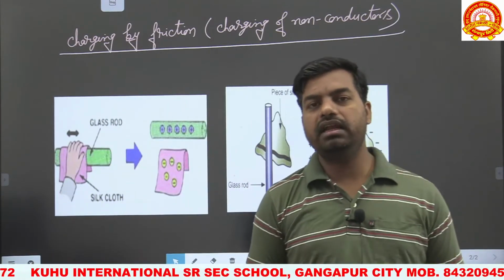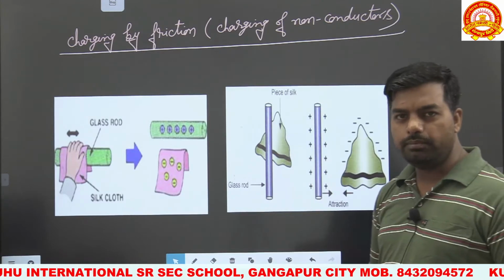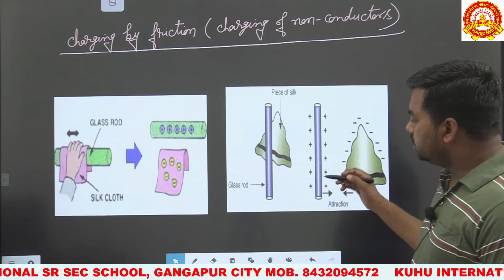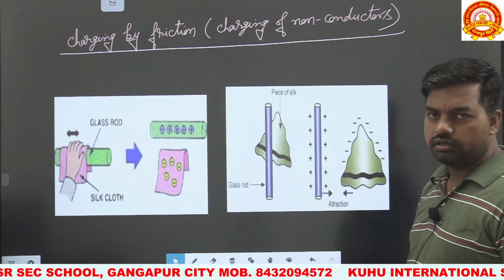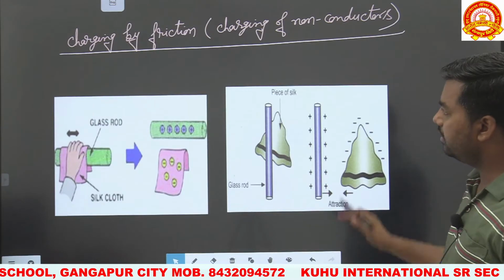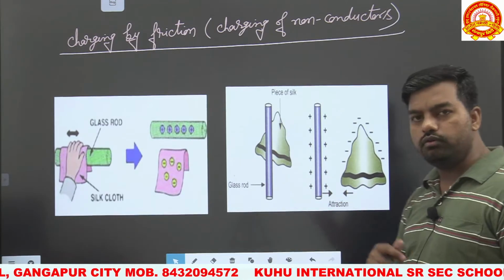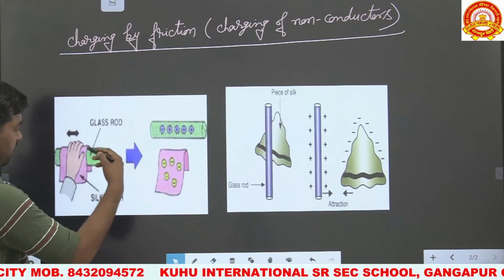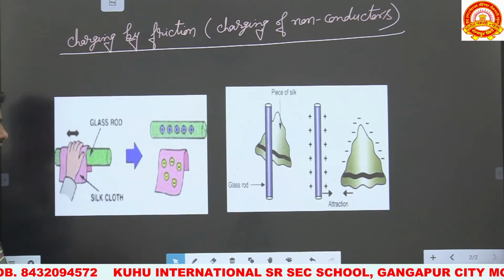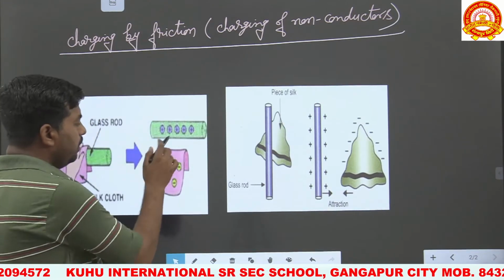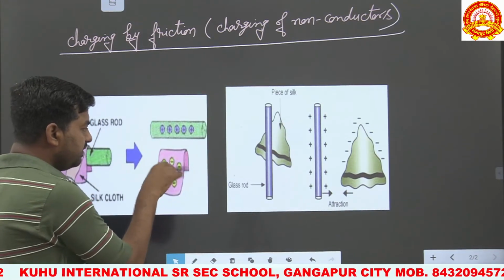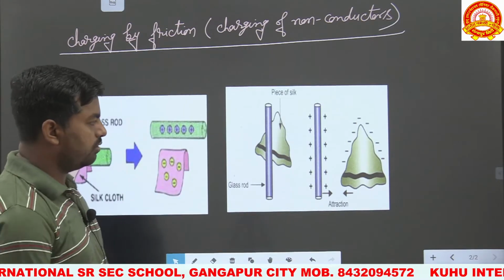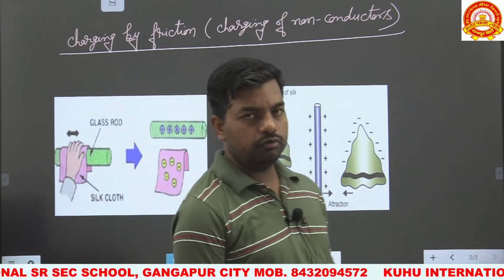Also, the charging during a thunderstorm takes place by friction. So when two bodies are rubbed with each other, due to the rubbing, see here we are rubbing, the electrons will be transferred towards the highly electronegative body. So this is the silk cloth which becomes negatively charged, and this is the glass rod which becomes positively charged, but the total amount of charge remains constant.